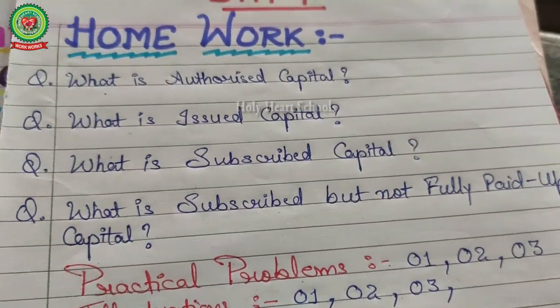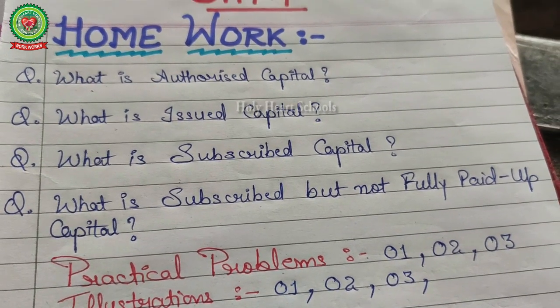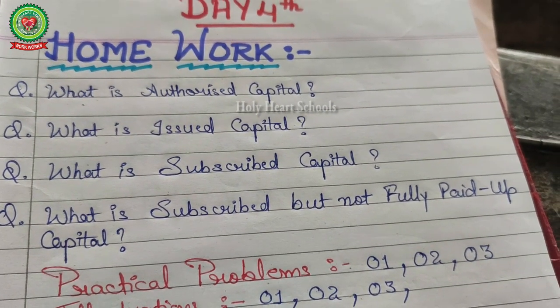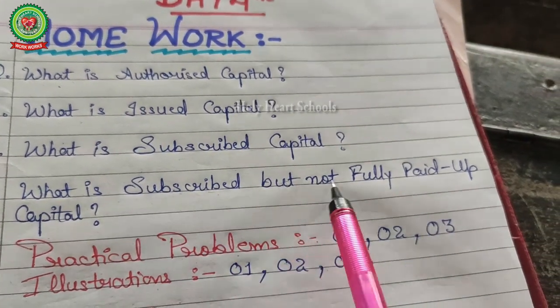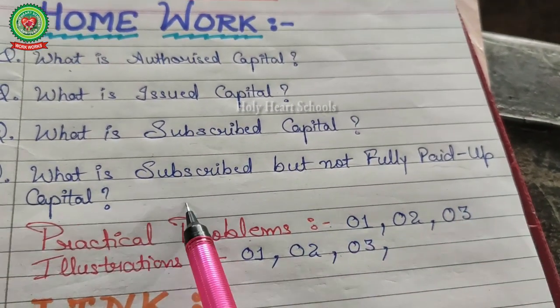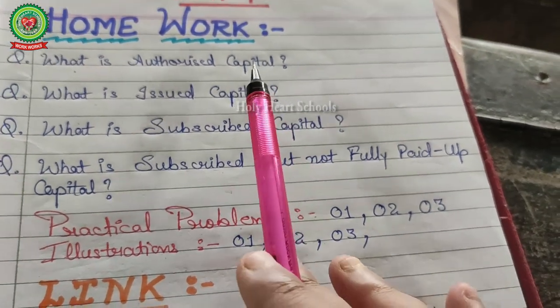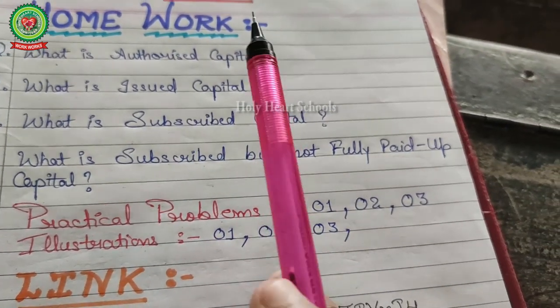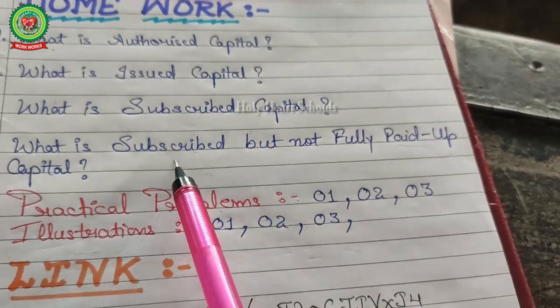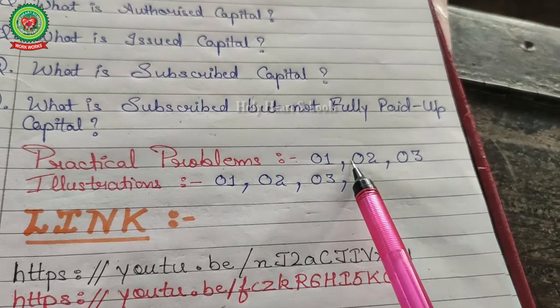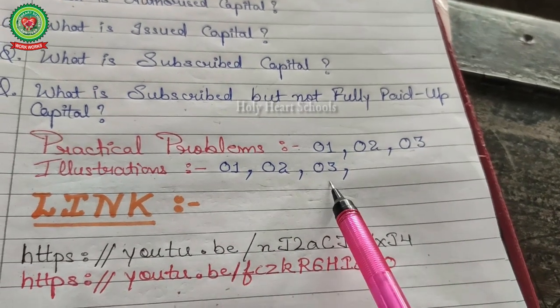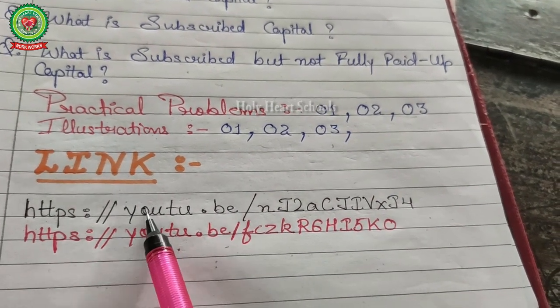Homework questions: What is authorized capital? What is issued capital? What is subscribed capital? What is subscribed but not fully paid up capital? Answer these questions with heading, sub-heading, and format, each and everything. Now for practical problems, the 3 sums along with the 3 illustrations, and you can also refer to these 2 links.